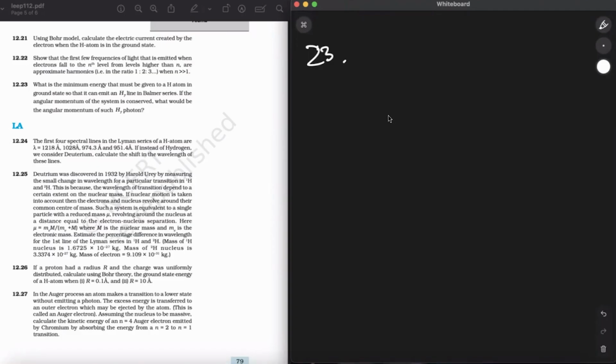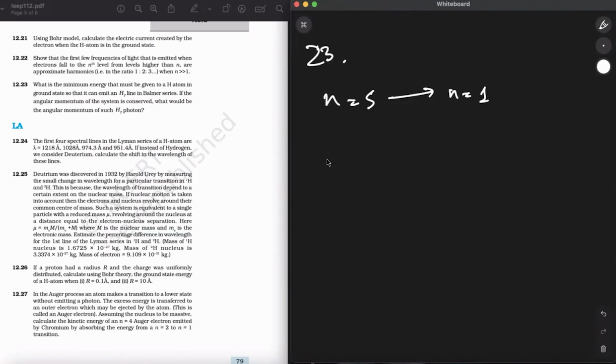Yeah. So continuing from question number 23, what is the minimum energy that must be given to a H atom? Alright, we read about this question now. If we talk about the Balmer series, it is formed when an electron falls from n equal to 5 to n equal to 1. So if the electron is in the ground state, for it to go to n equal to 5, we must give it some energy.